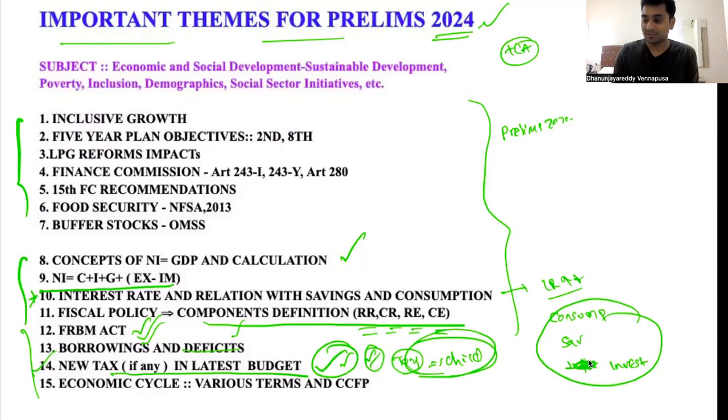Economic cycle and various terms on CCFP are important. This is from my last two topics of discussion. What are the important things? Already we have discussed this. The rest of the things are for your revision. This is the overlapping component, so that you prepare these components like this. There will be 100 or 150 topics in the entire economics. From the previous year questions, you have to understand this, and then you have to prepare.